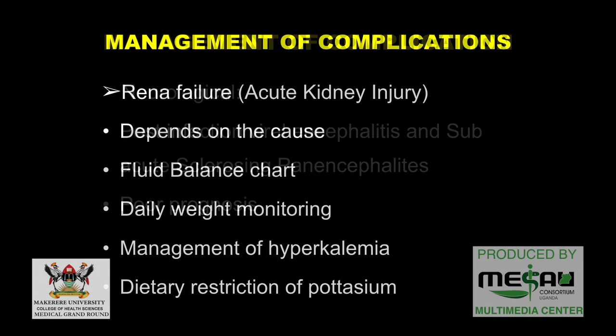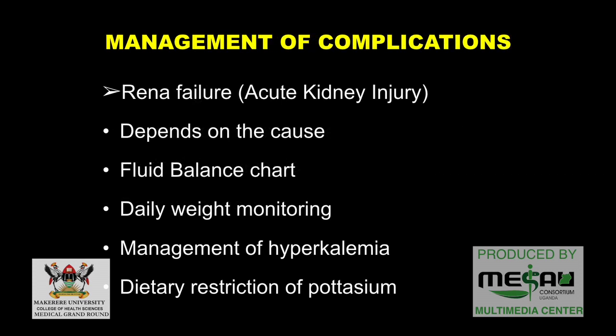And then the renal failure, like in our case, it can depend on the cause. If it's a pre-renal failure, that is if the child presents with diarrhea and vomiting, then of course you have to do fluid management, and then afterwards you manage the renal problem, just like we did.